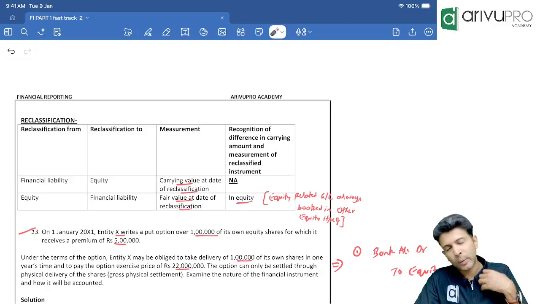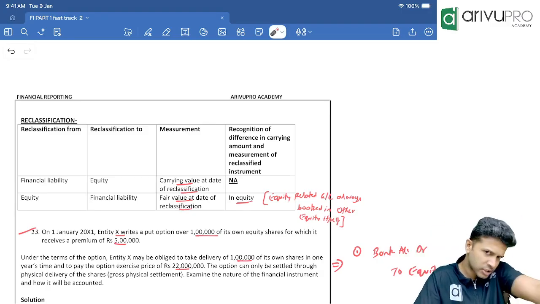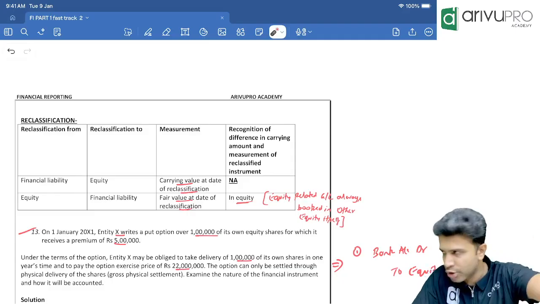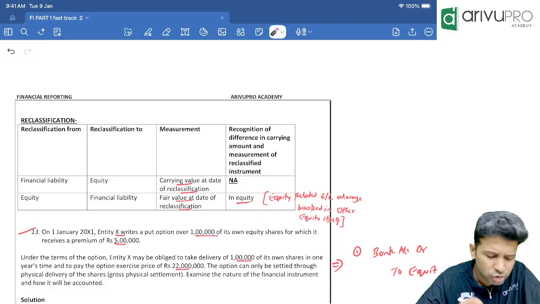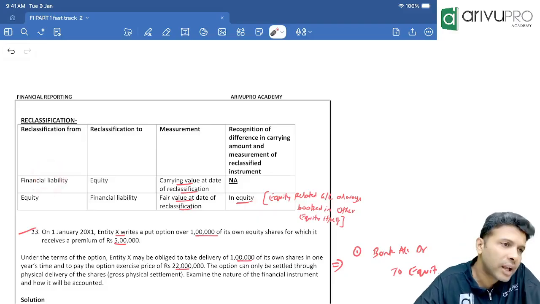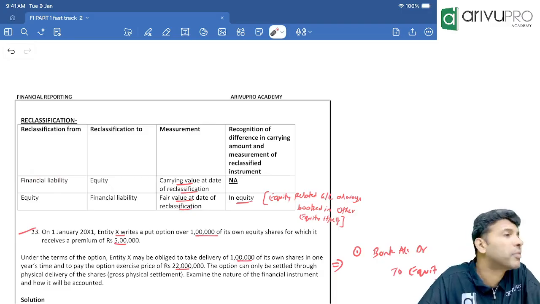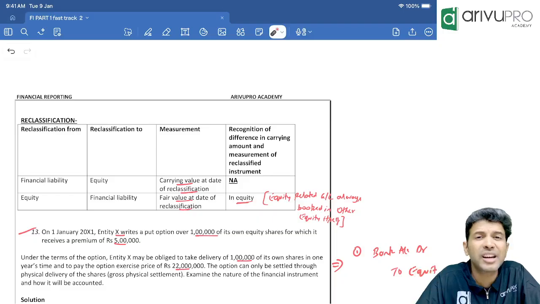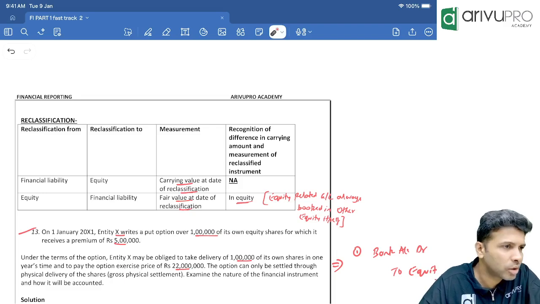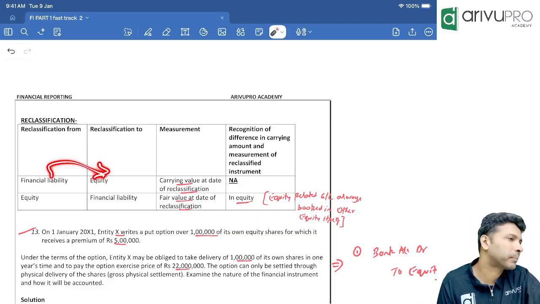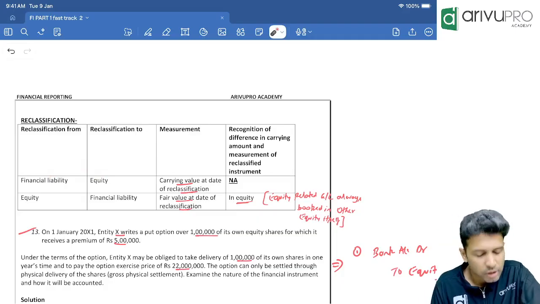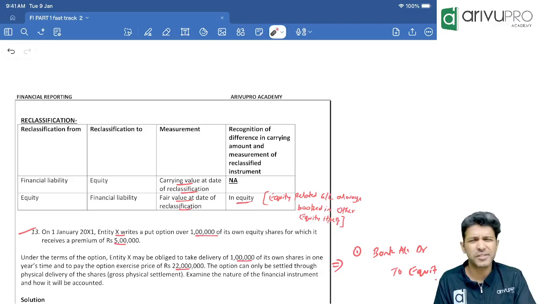For you to classify it as equity, the fixed to fixed test should be passed. Consideration received as well as number of shares issued, both should be fixed. Here, number of shares was fixed or variable? Variable. So we classified it as financial liability. Later, contract terms were modified, and we said we will issue a fixed number of equity shares. That means now the classification will change from FL to equity. Possible? Okay. That's what we call reclassification. Reclassification means from FL it is becoming equity or from equity it is becoming FL.